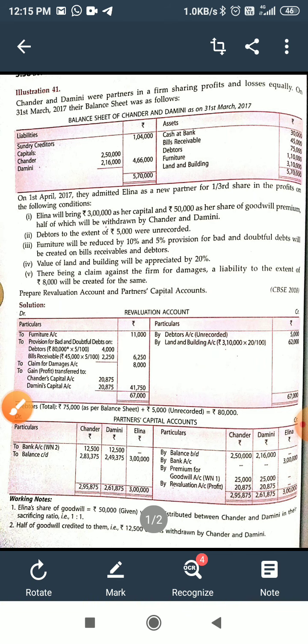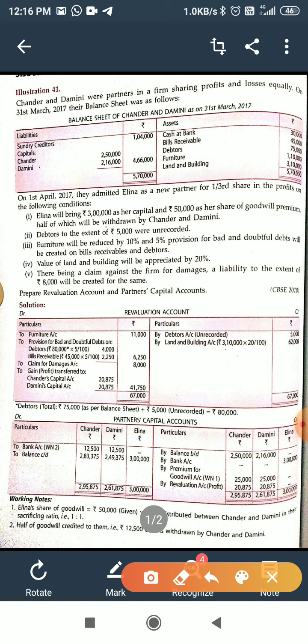Now 250 and 2,60,000 entered on this side, by balance b/d 250 and 216.